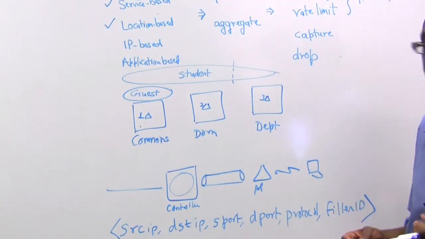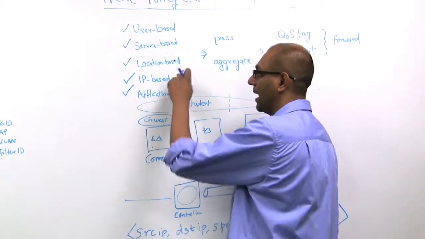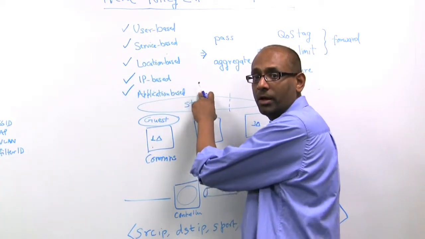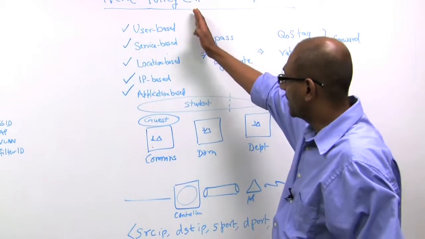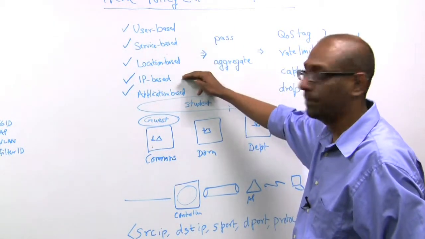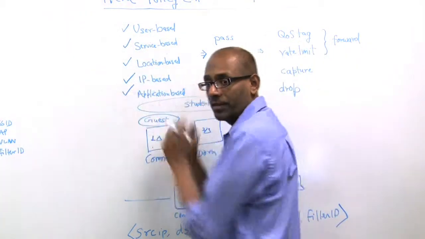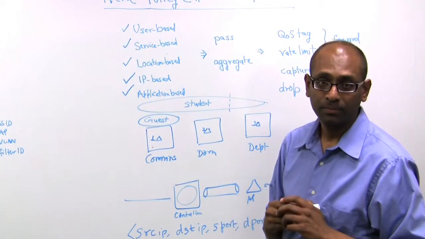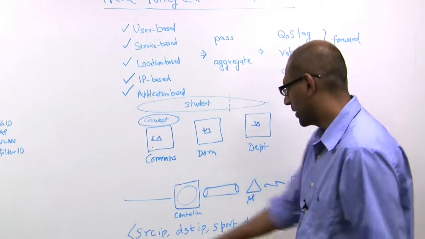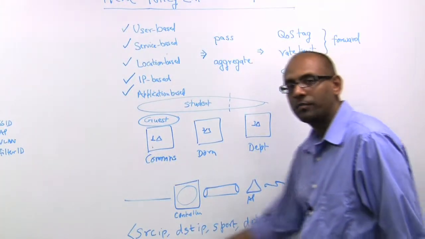for classification. So notice that this now adds 2 additional dimensions, IP-based and application-based. To summarize then, the way packets are classified is based on user, service, location, IP, and application. This is the first step of the policy enforcement, which is classification. And of course, you can define classification rules based on any combination of these 6 parameters.